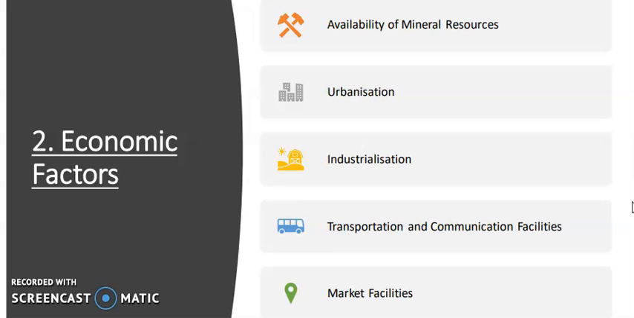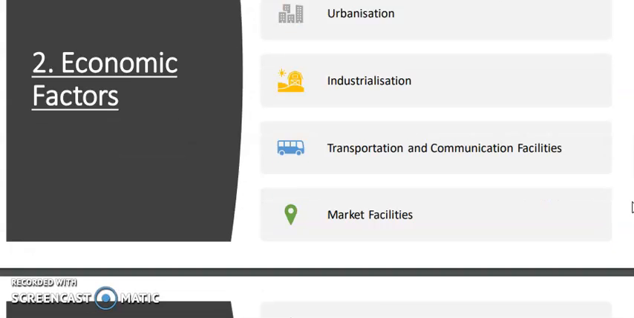Because without transport and communication, development can't happen. So where you will find that good transport and communication is there, more of the people are living in those areas only. Market facilities nowadays are an important factor. Wherever the market is available, you will find people want to stay in those areas only.